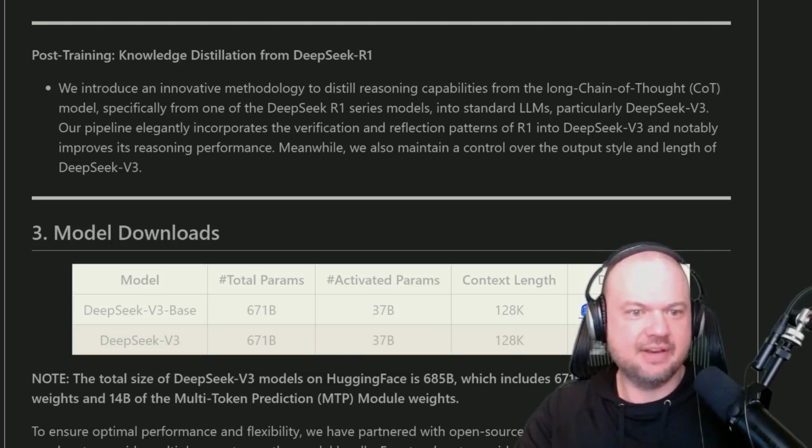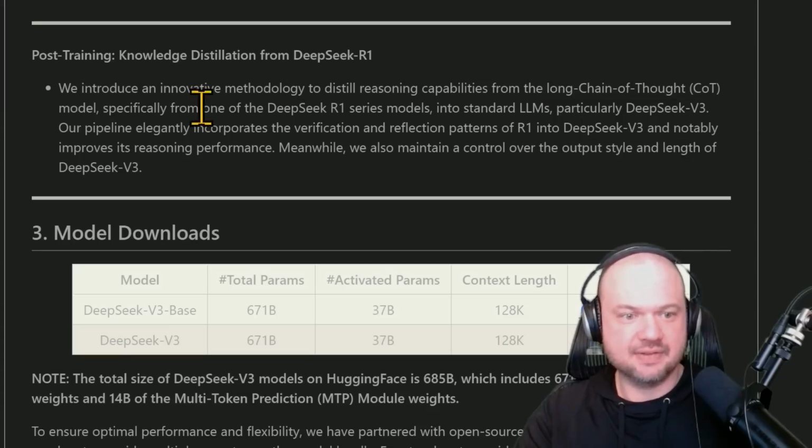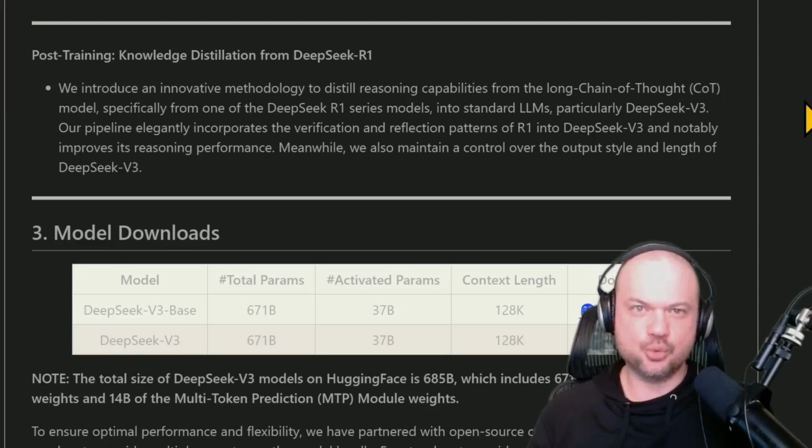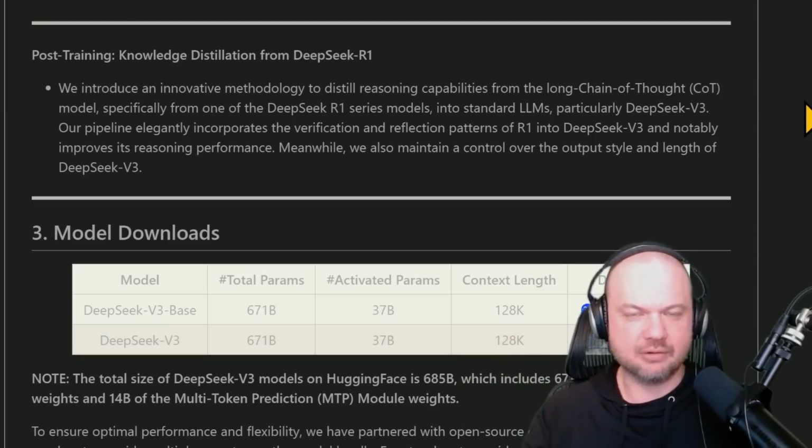They're saying we introduce an innovative methodology to distill reasoning capabilities from the long chain of thought model, specifically from one of the DeepSeek R1 series models, into standard LLMs, particularly DeepSeek v3. Our pipeline elegantly incorporates the verification and reflection patterns of R1 into DeepSeek v3 and notably improves its reasoning performance. Meanwhile, we also maintain control over the output style and length of DeepSeek v3. So if I'm understanding this correctly, DeepSeek R1 was the reasoning model. Think of that as the o1 model from OpenAI, for example. What they're doing here with DeepSeek v3, this is not that same reasoning model, right?